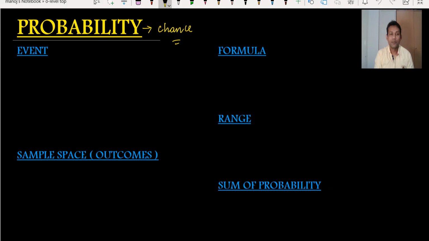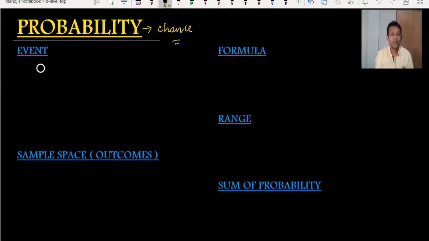I have divided probability into 5 parts. You can see I use 5 terms here. The first term is event, then sample space, formula, range, and the sum of probability. If you understand these 5 terms of probability, I hope the probability topic will be simple for you.